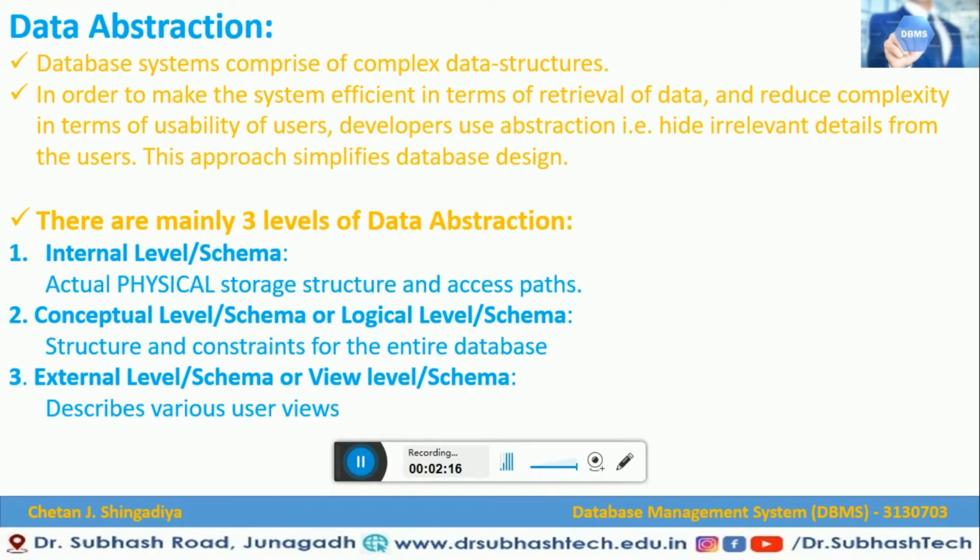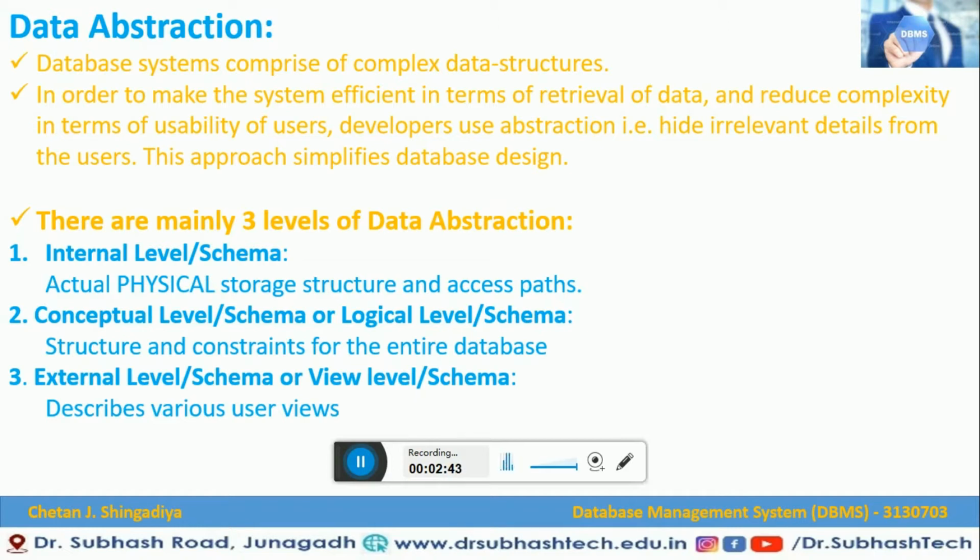Actual physical storage structure and access path, that is nothing but you can call it as an internal level or internal schema. The conceptual level or a schema can be defined as the structure and constraints for the entire database. That is nothing but a conceptual level or a schema, or we can say logical level or a schema.